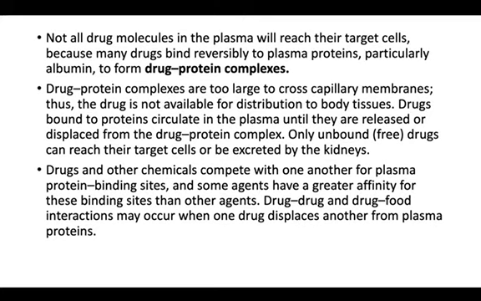The drugs which are bound to proteins circulate in plasma until they are released or displaced from the drug protein complex. Once they are displaced, the unbound free drug will reach the target cells and later on is excreted by the kidneys. And drugs and other chemicals compete with one another for plasma protein binding sites.